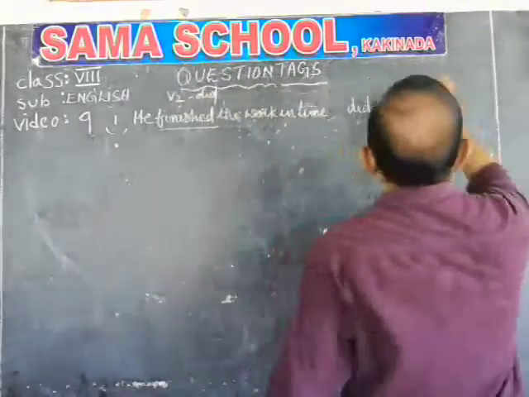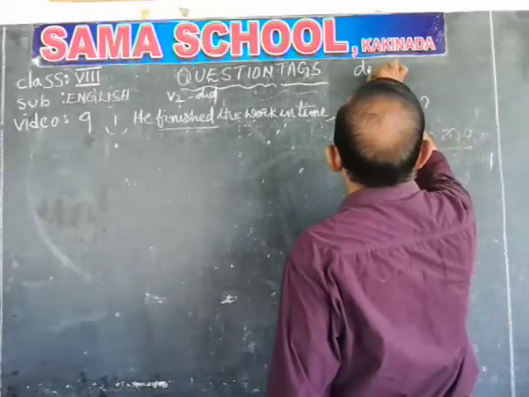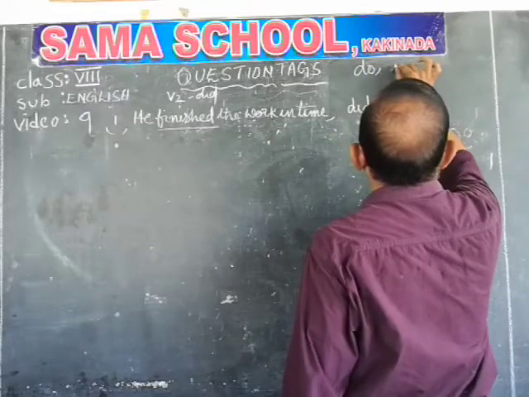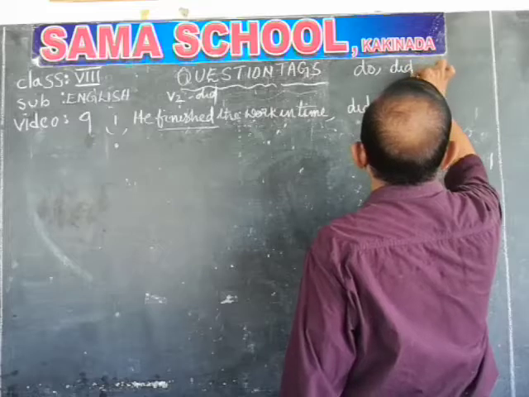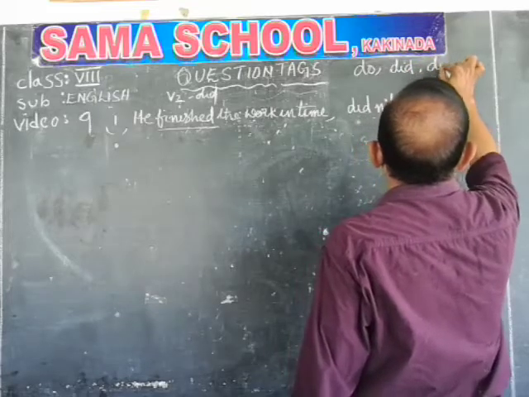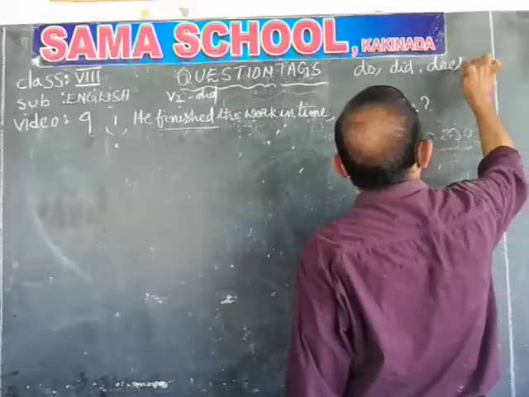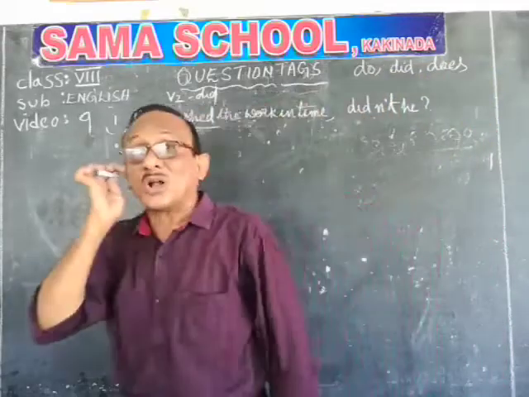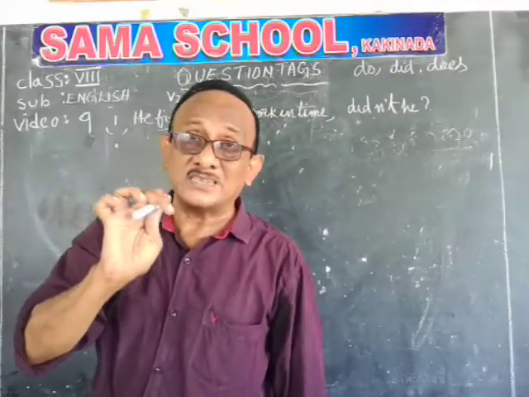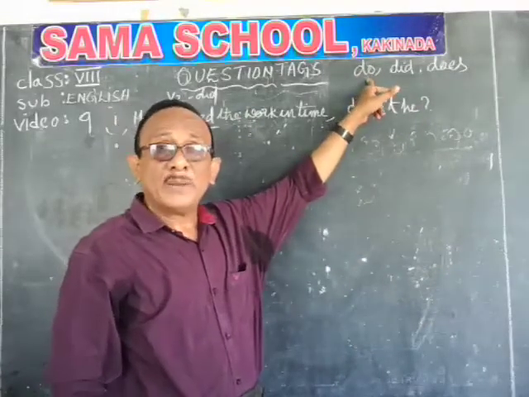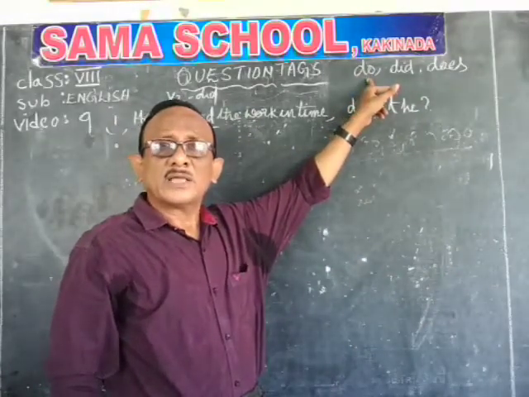So when a special verb is not given in the sentence, we have to take the help of the main verb. We take the help of do, did or does. If the main verb is in present tense, take the help of do.